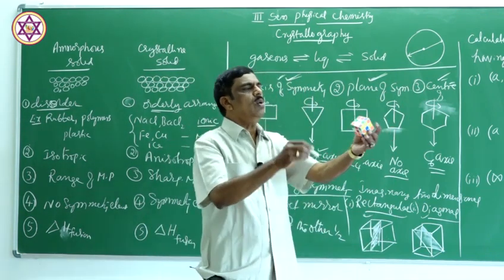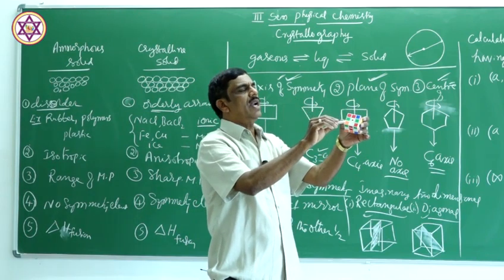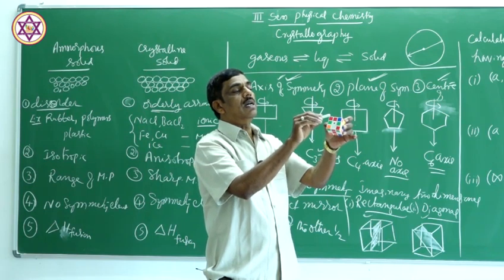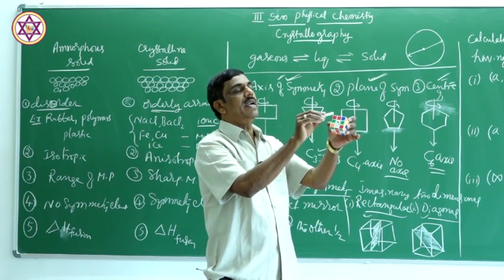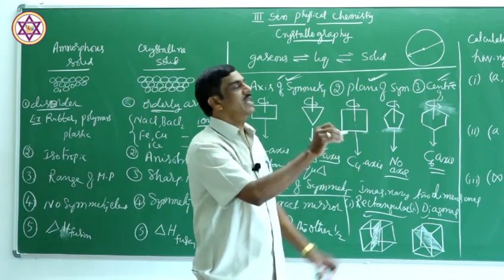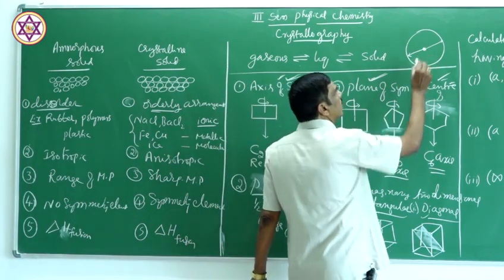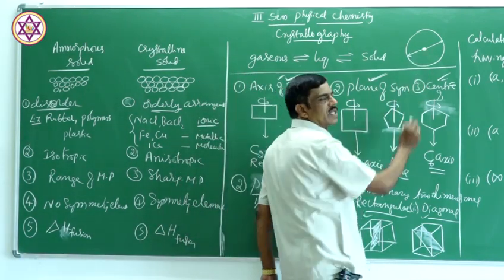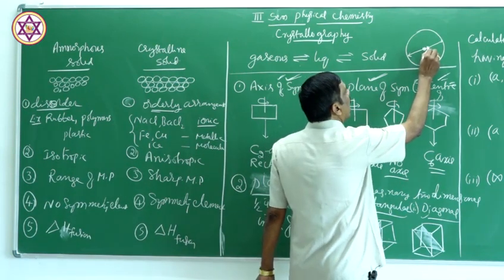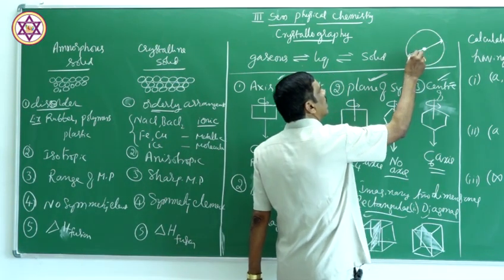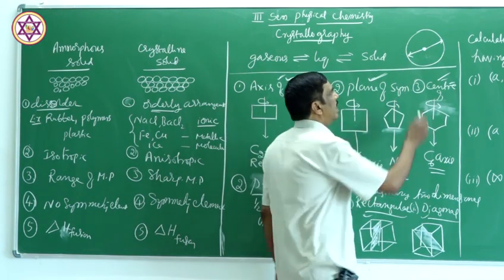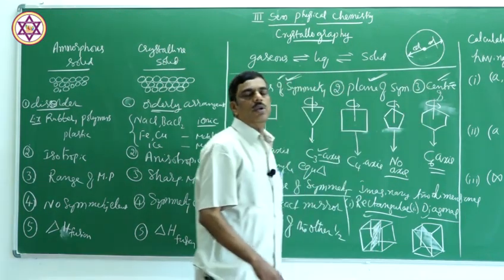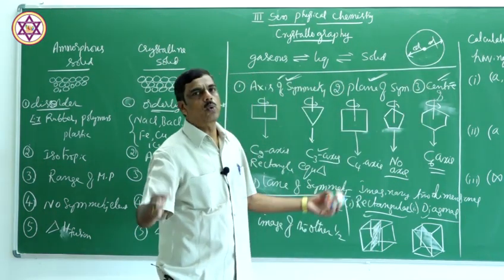Now, consider a cube. From the center of the cube, if you draw a line to the exactly opposite edges, it meets the border at the same distance. That is the center of symmetry, and there can be only one center of symmetry. A center of symmetry in a crystal is the center of the crystal which meets the opposite borders at the same distance.